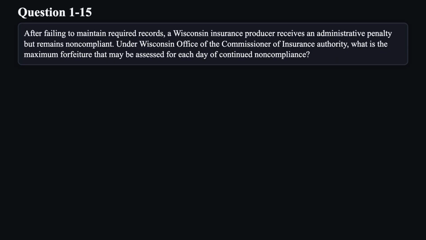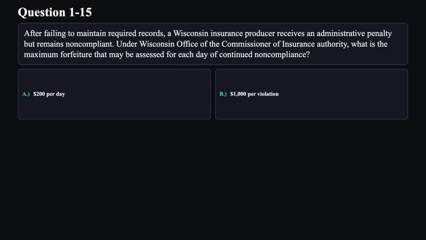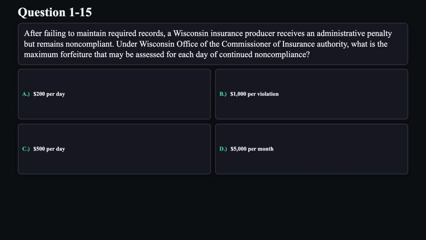Question 15. After failing to maintain required records, a Wisconsin insurance producer receives an administrative penalty but remains non-compliant. Under Wisconsin Office of the Commissioner of Insurance Authority, what is the maximum forfeiture that may be assessed for each day of continued non-compliance? A. $200 per day. B. $1,000 per violation. C. $500 per day. D. $5,000 per month.